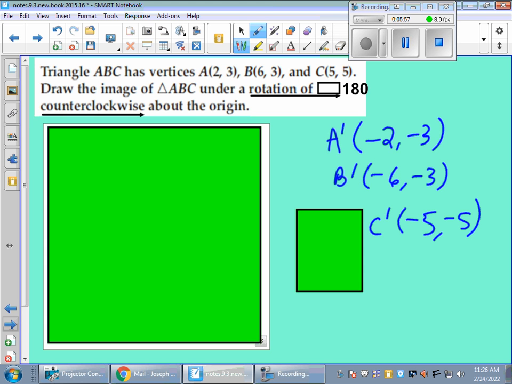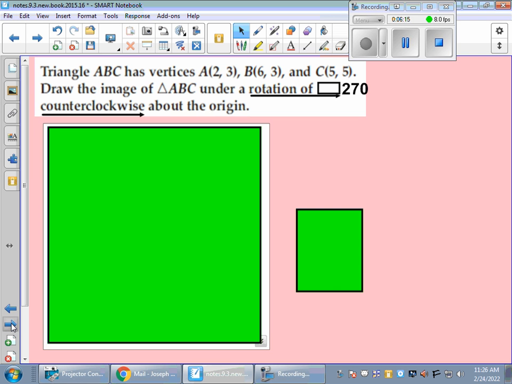So again, if you're following what we did there, or we should have already had it, you're taking your original x. I should have put this up first. I apologize. So you take your original (x, y), and you're making them (-x, -y). That was our rule, which we should have gotten from the other sheet to receive those answers. And then again, if they want you to graph, you should graph.